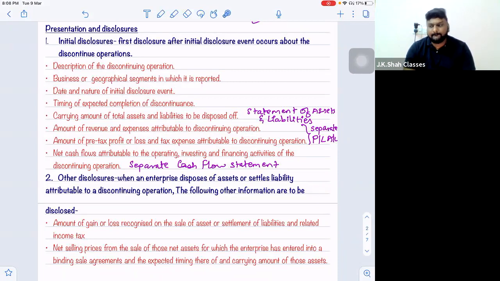Yes, Aparna. Sir, am I audible, sir? Yes, you are. I have a doubt regarding one of the examples of which are not the examples of discontinuing operations. Yeah, please. Supposing I have, say, 5 plants where I produce 5 different products, and I am shutting down one plant with an intention to either shift the location or for increased production. But I am not opening another plant within a year or so. So does the time period matter, or is it just the intention with which I had shut the plant?